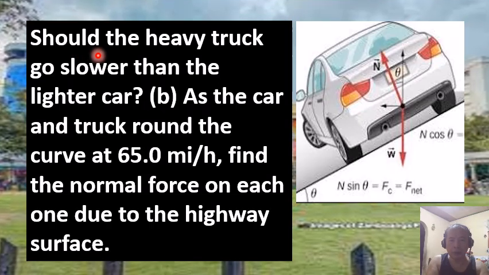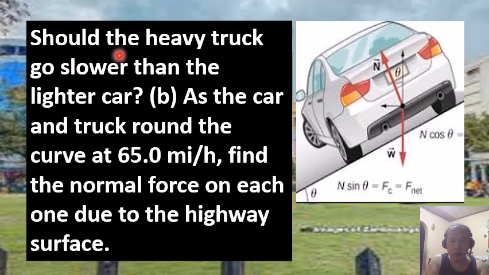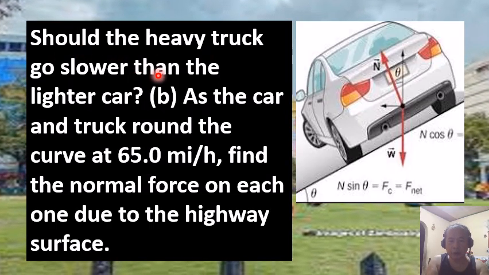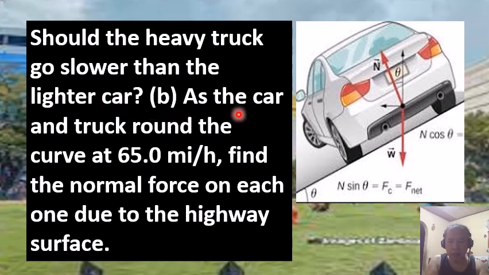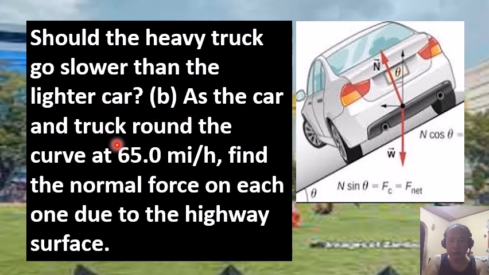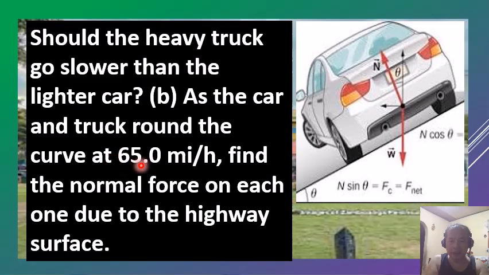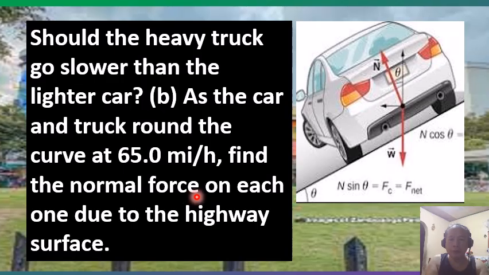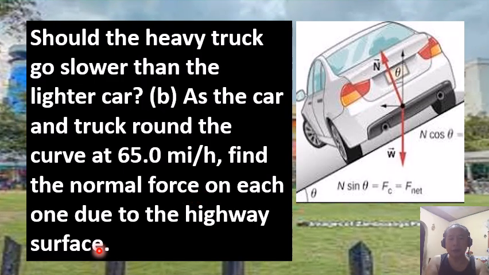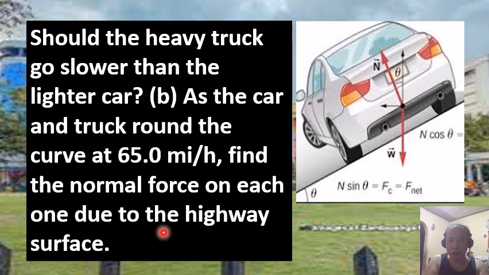Follow-up question to part A. Should the heavy truck go slower than the lighter car? Question letter B. As the car and truck round the curve at 65.0 miles per hour, find the normal force on each one due to the highway surface.